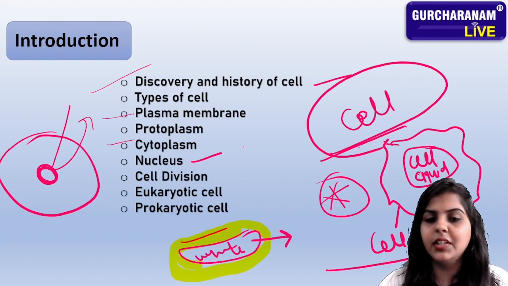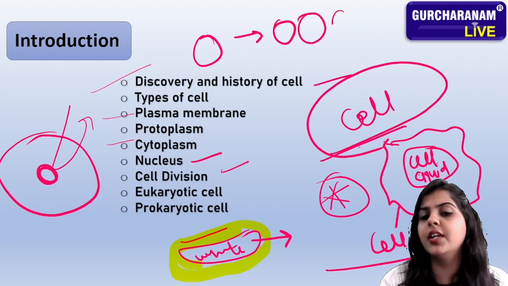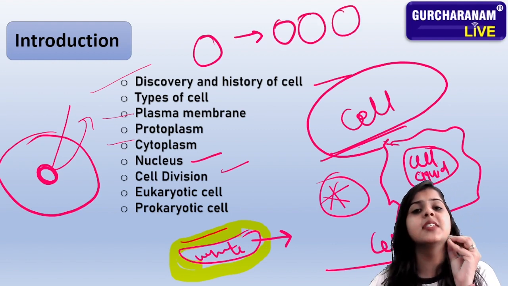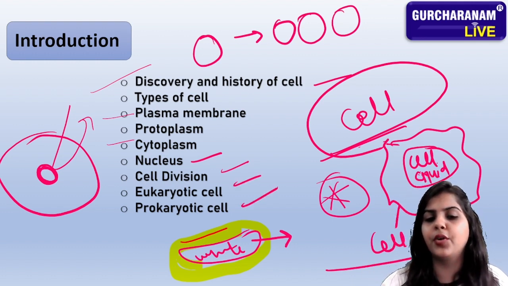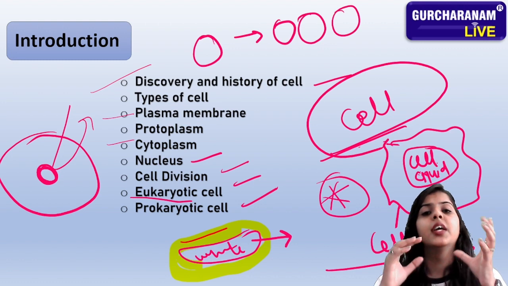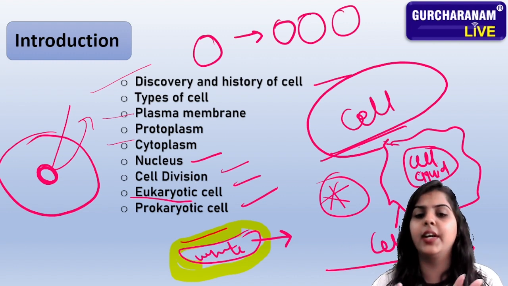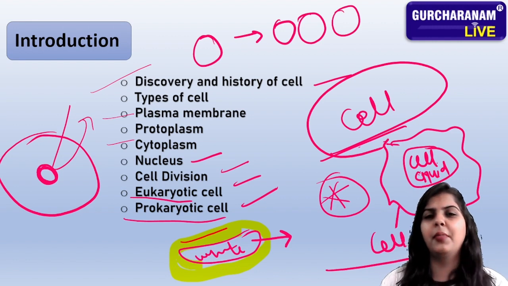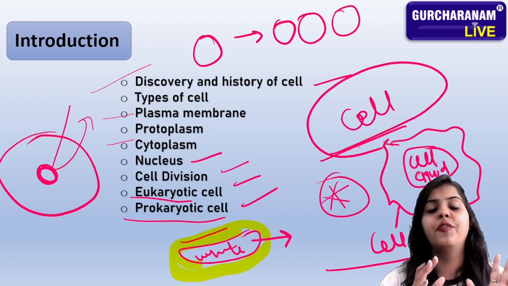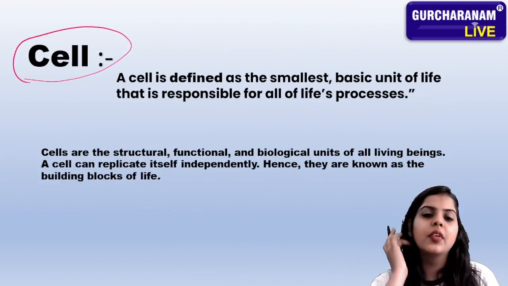Then there is cell division, because a single cell can divide into multiple cells. We can discuss what cell division is, and how a single cell can divide into multiple cells. Next, eukaryotic cells and prokaryotic cells. Eukaryotic cells are the current cells which we find nowadays. The prokaryotic cell is the earlier cell. Some ages ago, the kind of cells that were found, we call prokaryotic cells. Got it?